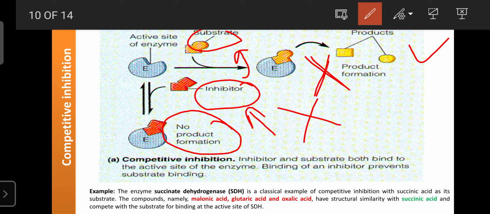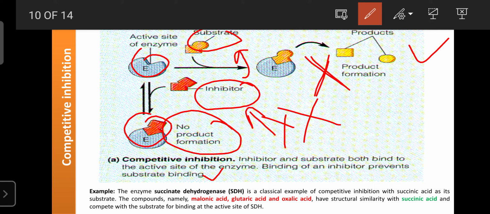For example, the enzyme succinate dehydrogenase, also known as SDH, is an example. It undergoes competitive inhibition with succinic acid as its substrate. Compounds namely malonic acid, glutaric acid, and oxalic acid have structures similar to succinic acid. Instead of succinic acid, these inhibitors bind on the active site and inhibit the activity of succinate dehydrogenase.